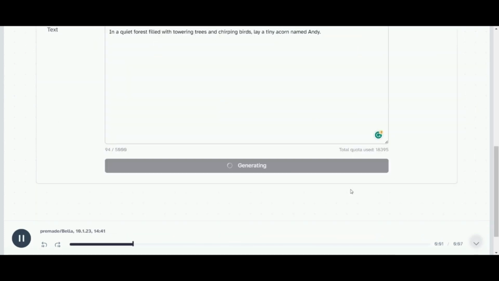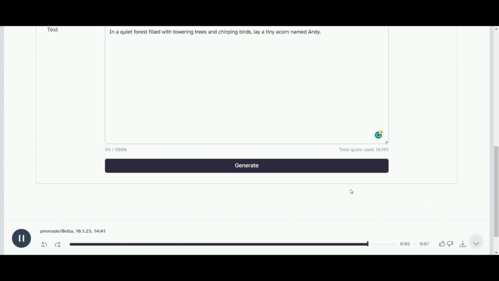In a quiet forest filled with towering trees and chirping birds, lay a tiny acorn named Andy.